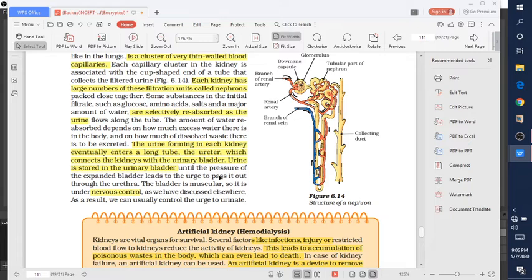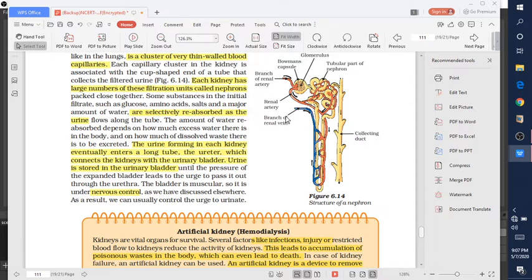Each nephron has a cup-shaped upper end called the Bowman's capsule, and it contains a bundle of blood capillaries called the glomerulus. The Bowman's capsule and glomerulus together form a globular body called a renal corpuscle.